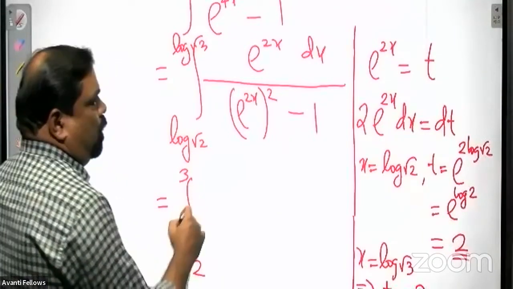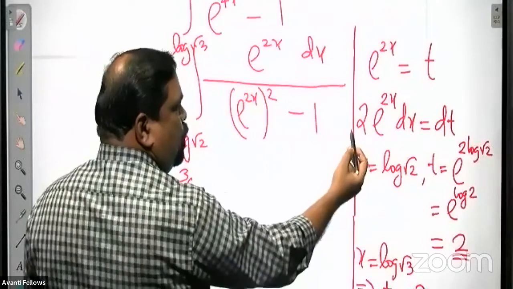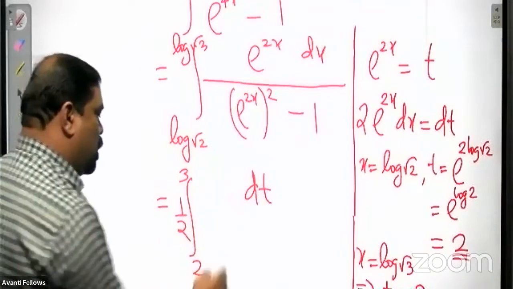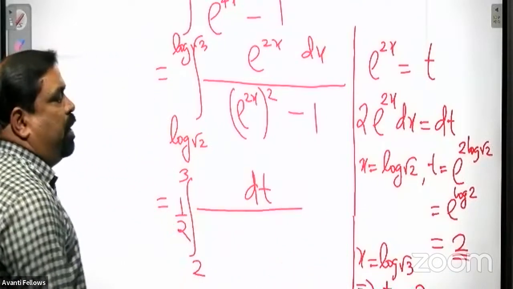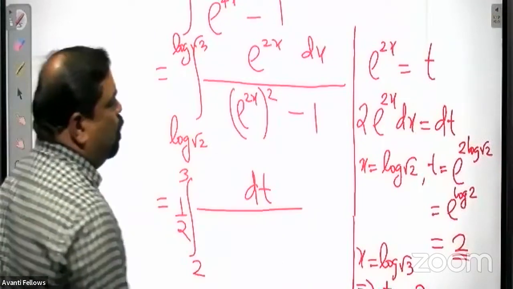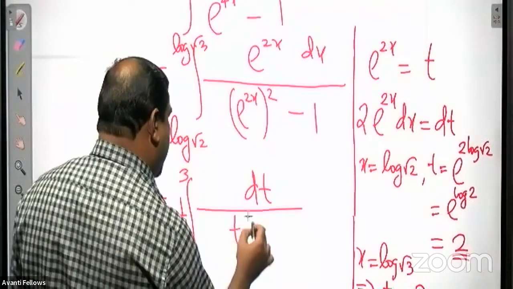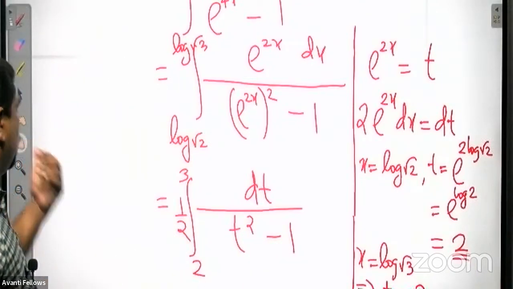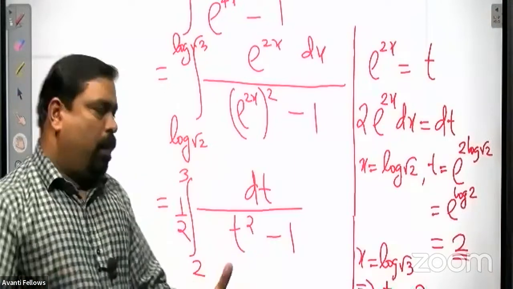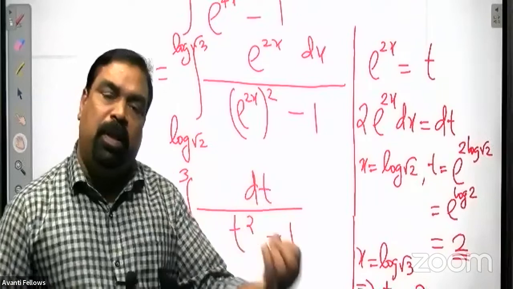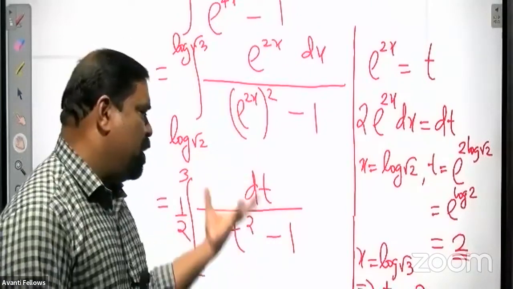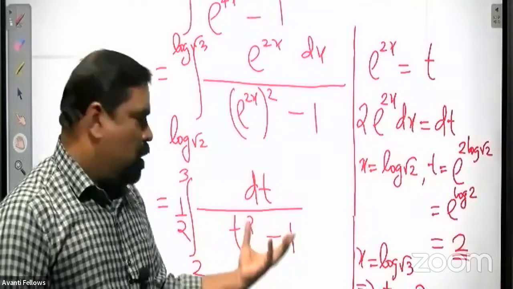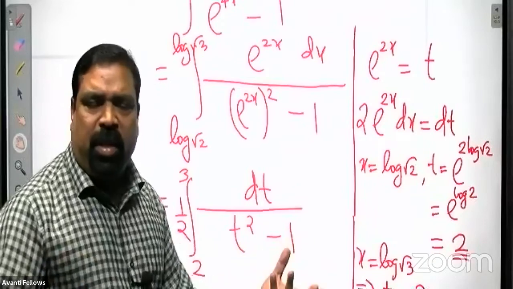And this e raised to 2x dx equal to dt by 2. So 1 by 2 take outside, all divided by the denominator, e raised to 2x whole square, that means t square minus 1. Now you see the problem has been reduced to a simple integral. The very fundamental formula you should know, that's all. I think everybody knows this formula. All the standard integral formulas must be thorough.